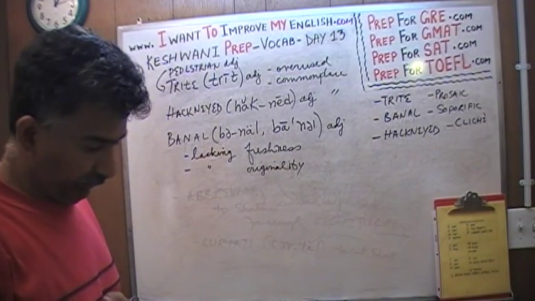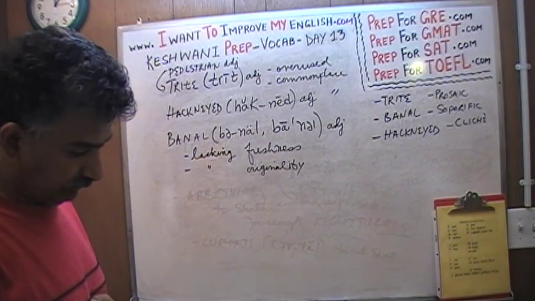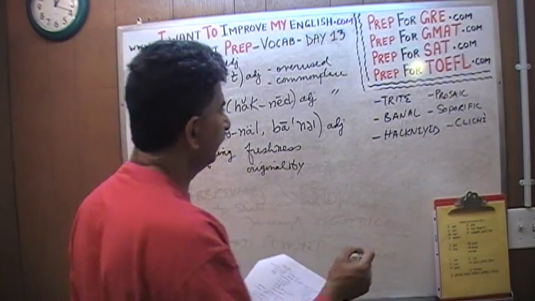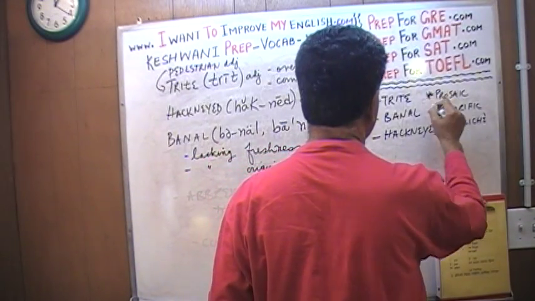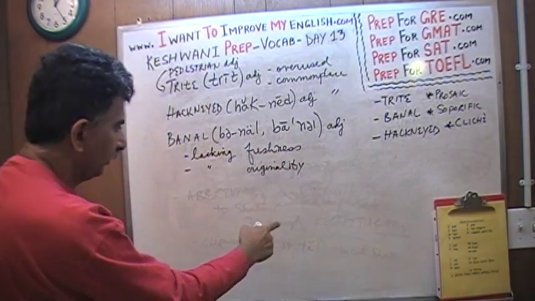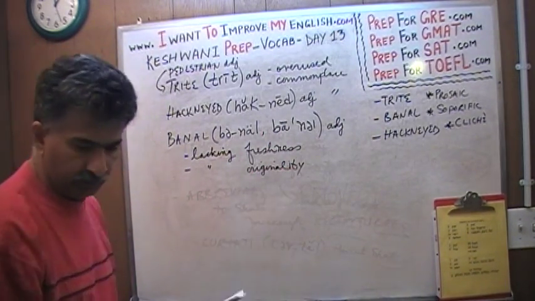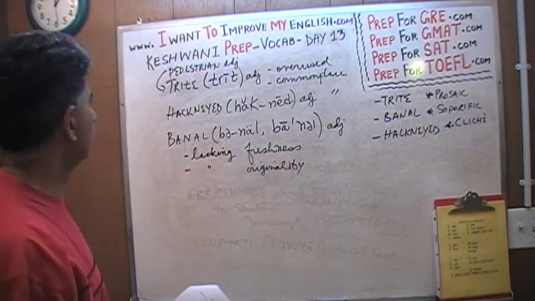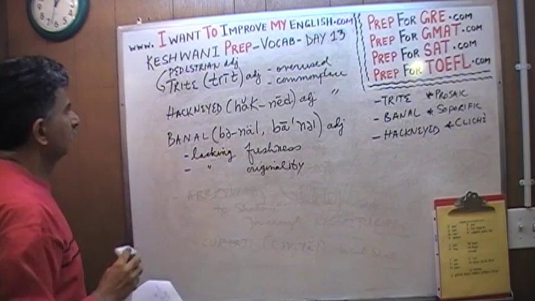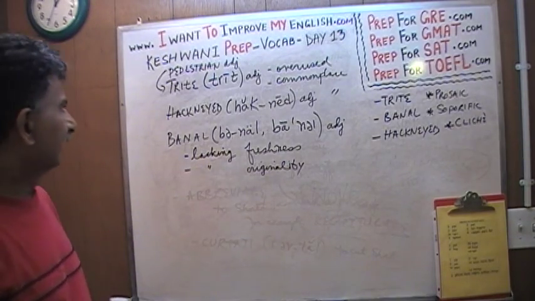What I'm going to do now is, in order to learn the last three words, the one that we left out are these three words right here. Prosaic, soporific, and cliché. I need more room so I don't keep going down. I don't like to write way down there because I don't know how far down you can read. So I'm going to erase these three words and we're going to learn those three. But these three words basically mean exactly the same thing.